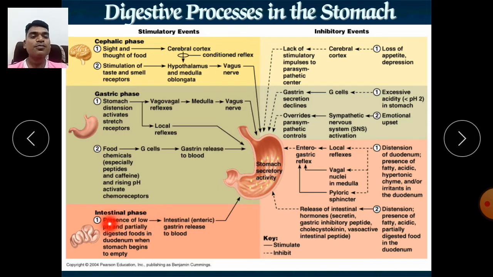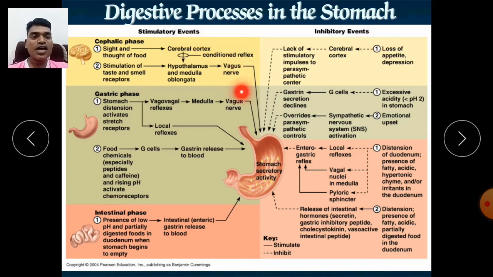Intestinal phase: the presence of low pH and partially digested food in the duodenum when the stomach begins to empty. When partially digested food is in your duodenum, it also gives rise to the secretion of HCl in your stomach. In this fashion it will be released into your stomach. Now these are the inhibitory effects.